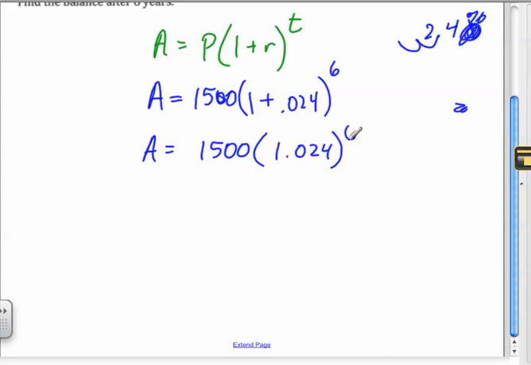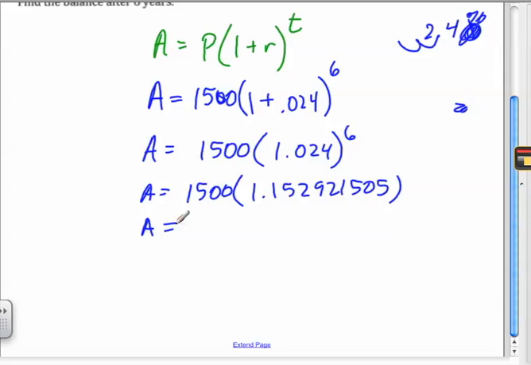And guys, I'm going to write the whole thing out. The amount equals 1,500. Don't round until you get to an answer. Never round until you get to your answer. I'm going to get 1.152921505. Okay? Now what do I do? Don't clear that from your calculator because you'd have to type it back in. Taggart, what do I do next? Multiply it times 1,500. And I get 1,729.382257.